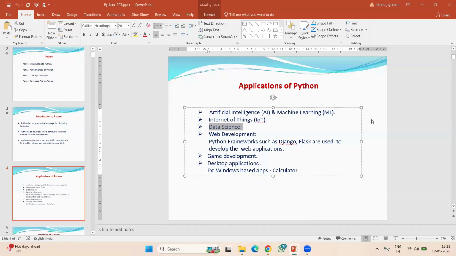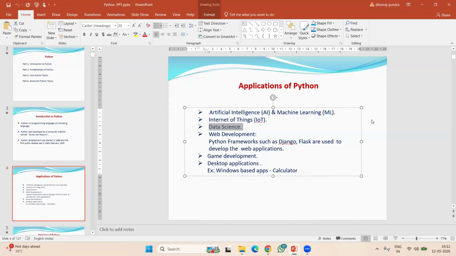Everybody is using data, because everybody is maintaining mobiles and laptops. In those mobiles there are so many apps. Every app contains so much data, users' data and some other data, a huge amount of data is available. To process this data, manage it, analyze it, and perform different activities on the data, we use one technology called data science.